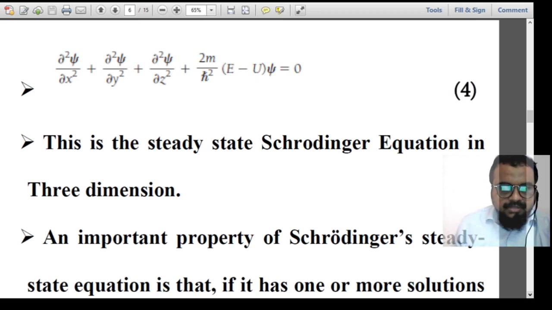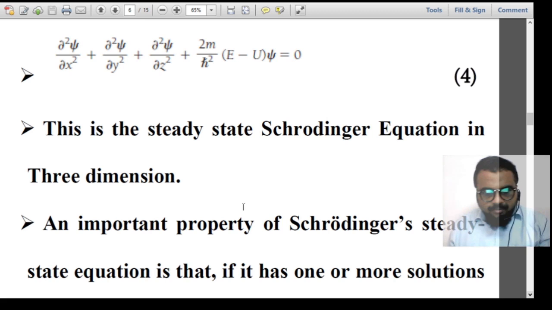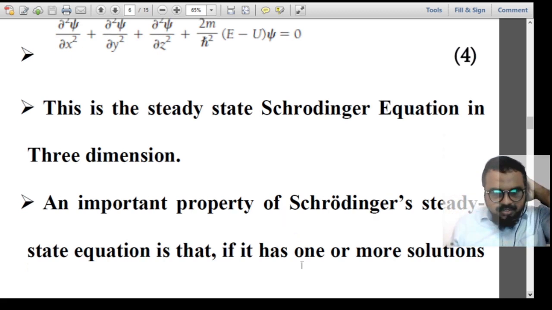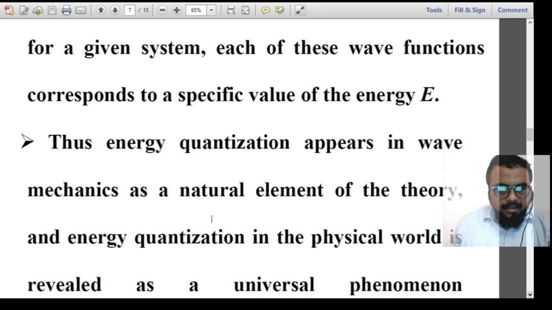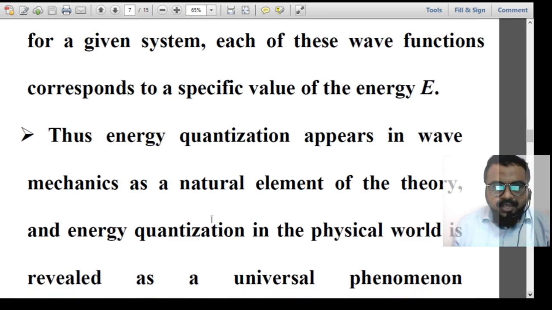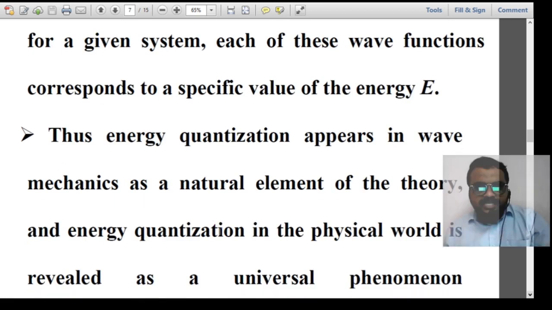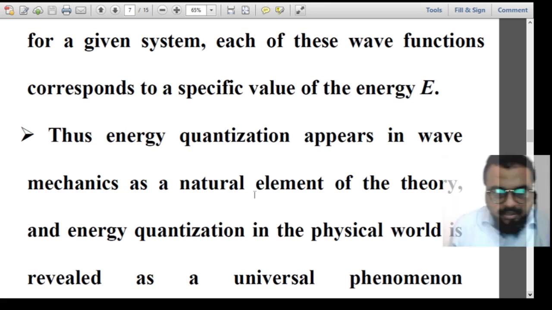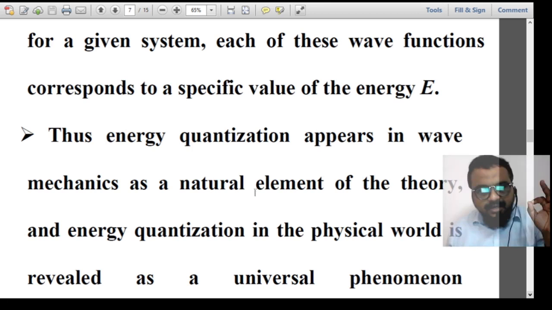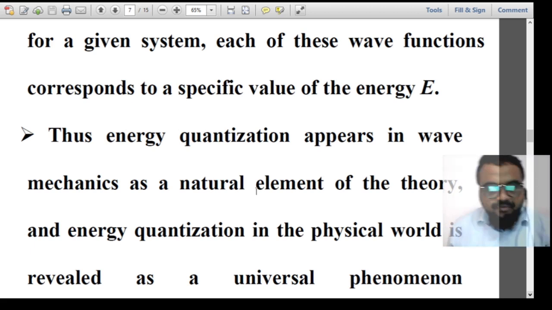An important property of Schrödinger's steady state equation is that if it has one or more solutions for a given system, each of these wave functions corresponds to a specific value of the energy. So that is the most important thing you should understand: if I am getting more than one solution of the wave function for the time independent Schrödinger equation, each solution of it will correspond to a specific value of the energy. That is the energy quantization.